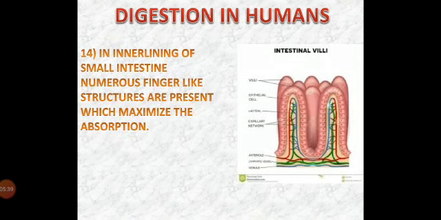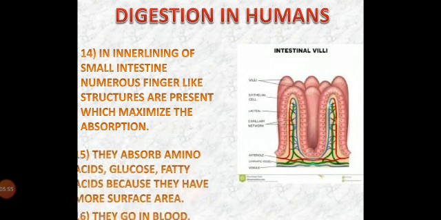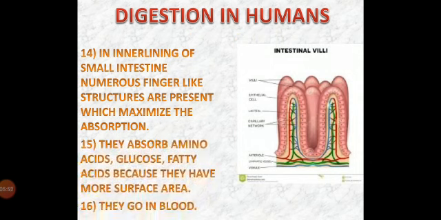In the inner lining of the small intestine, numerous finger-like structures are present. These finger-like structures are called intestinal villi, and they maximize the absorption. What do they absorb? They absorb amino acids, glucose and fatty acids, because they have more surface area, and with the help of blood vessels and capillaries, they go directly into the blood.